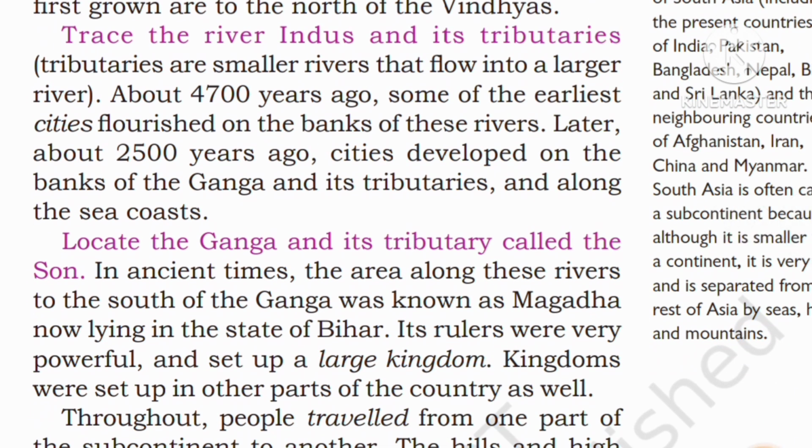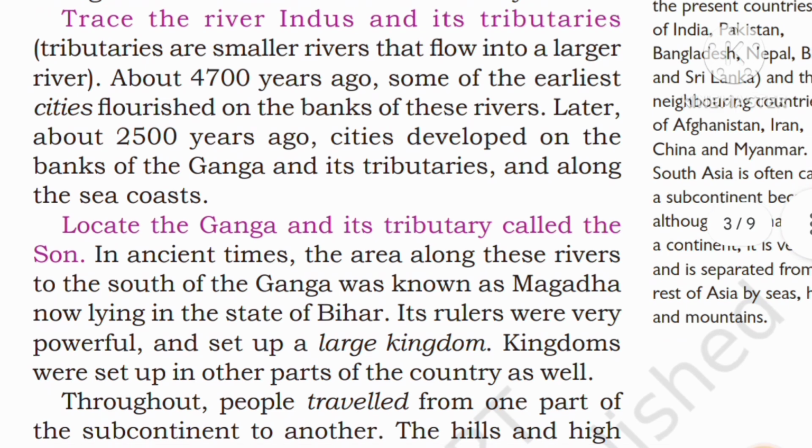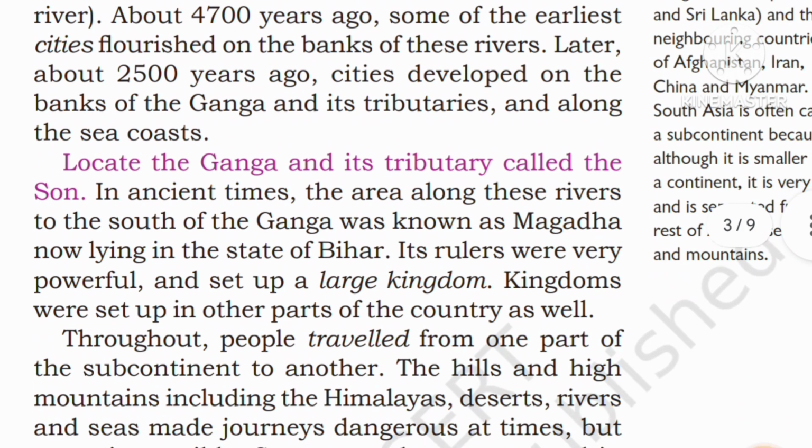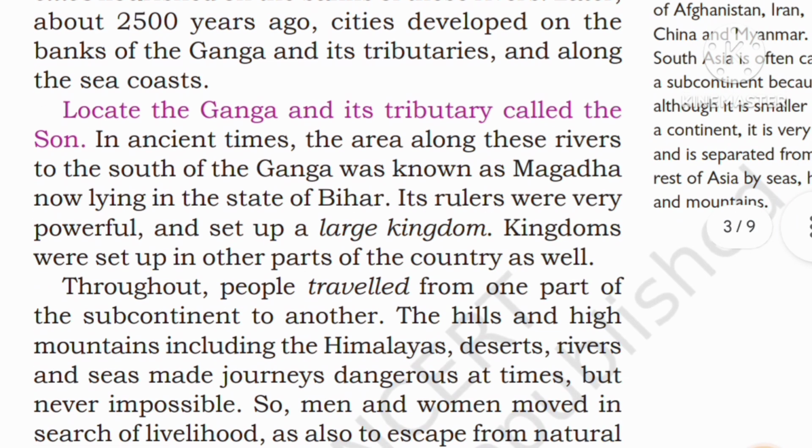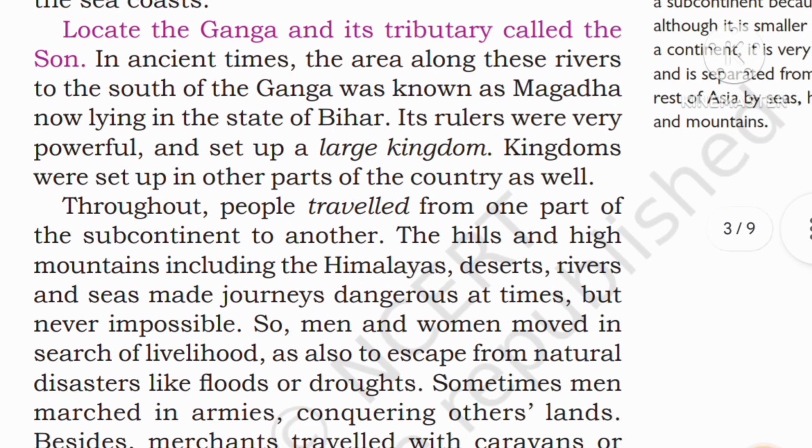Trace the river Indus and its tributaries. Tributaries are smaller rivers that flow into a larger one. About 4700 years ago, some of the earliest cities flourished on the banks of these rivers. Later, about 2500 years ago, cities developed on the banks of the Ganga and its tributaries and along the sea coast. Locate the Ganga and its tributary called the Son.